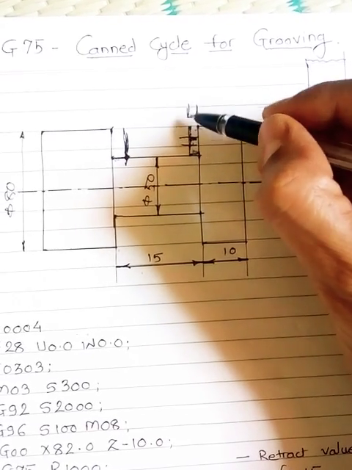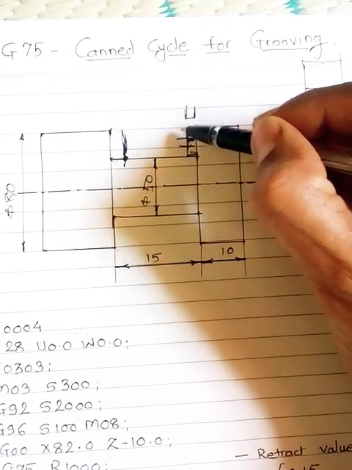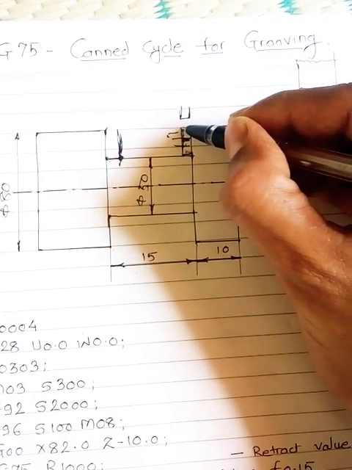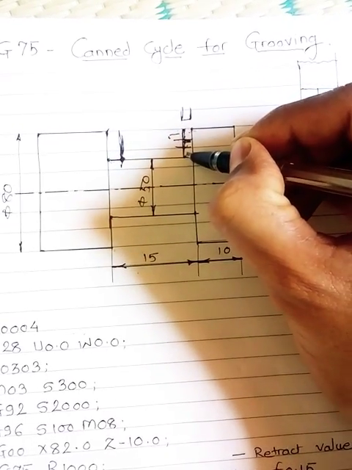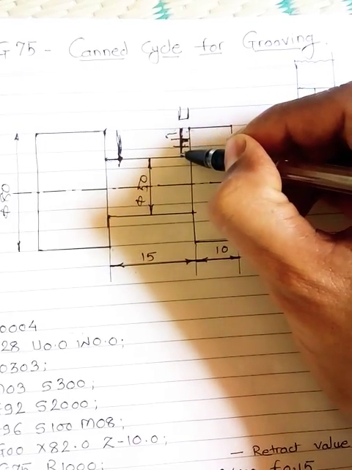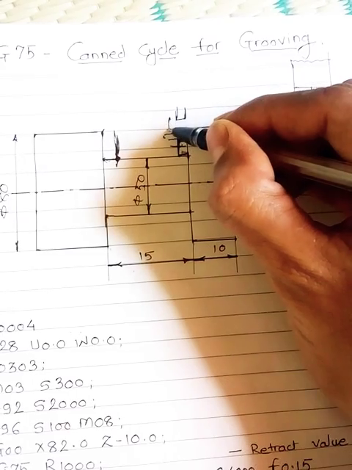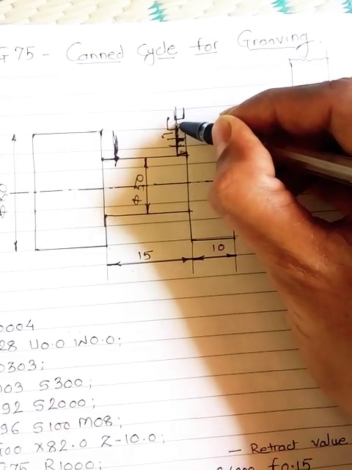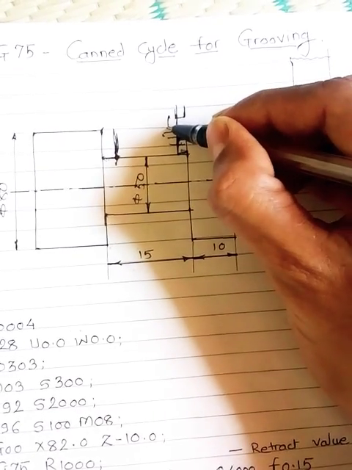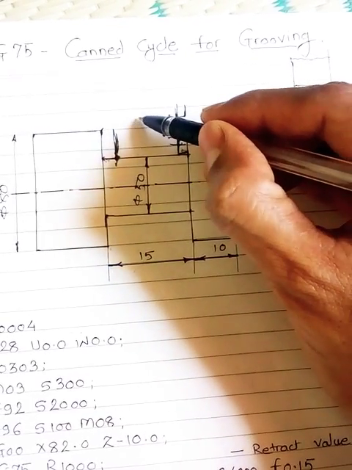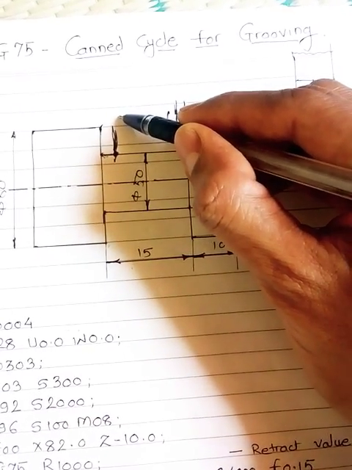Similarly, we have to perform this operation along the Z axis also. Once we have cut the groove of 4 mm, we have to move the tool for a further 4 mm. So this is the 4 mm incremental depth along the Z axis.